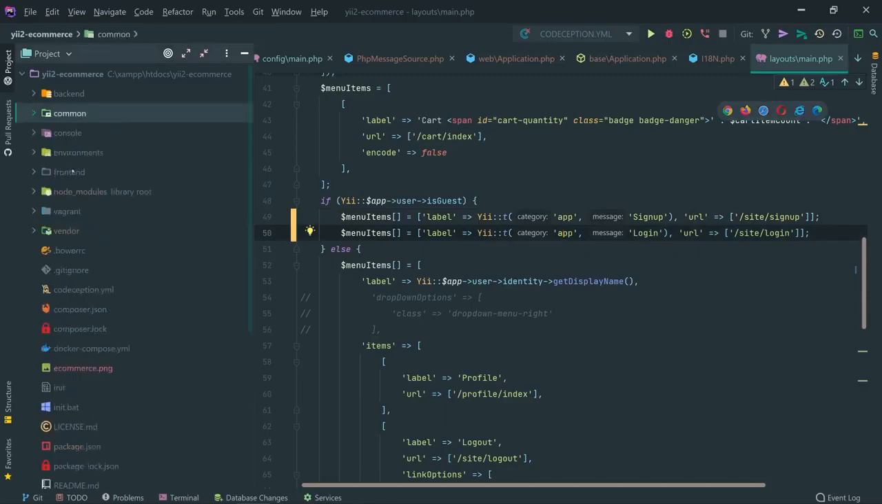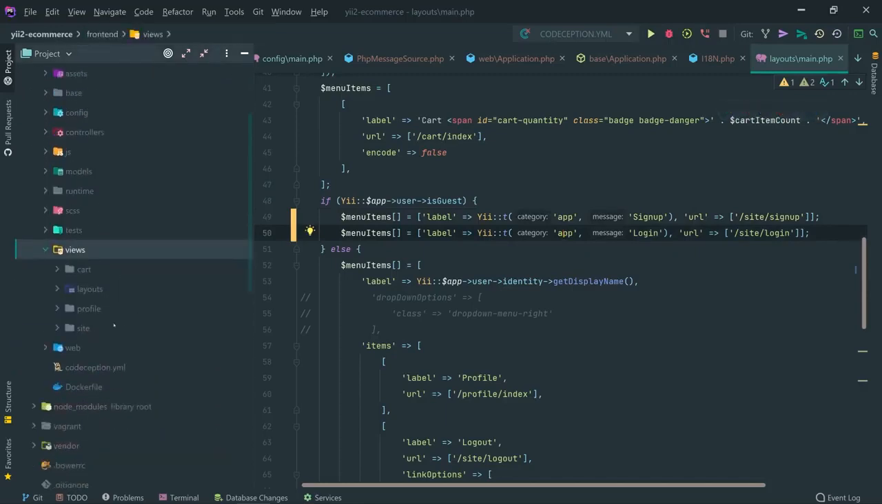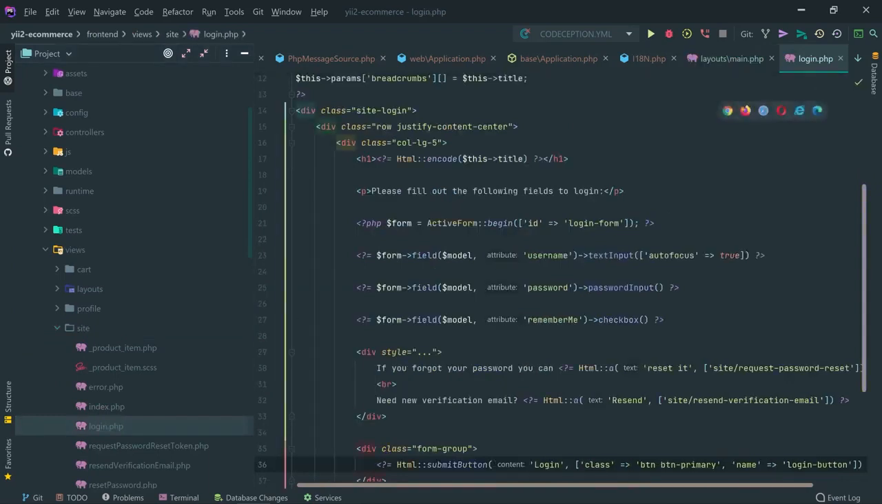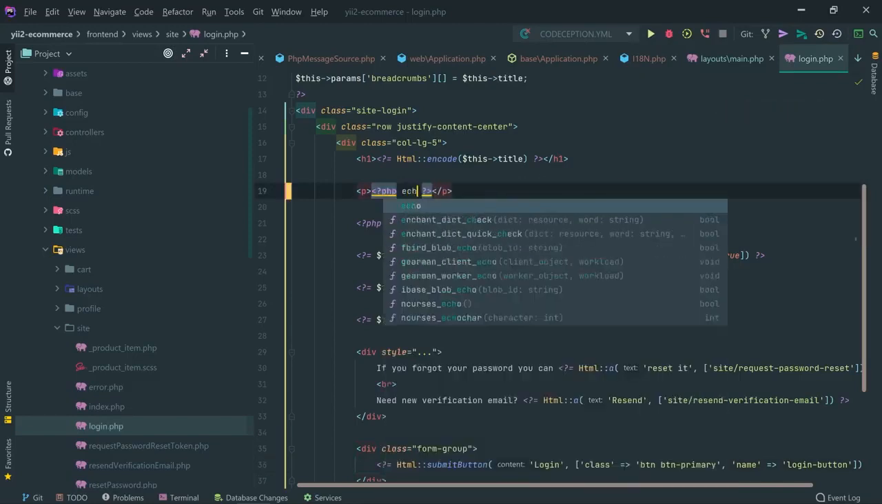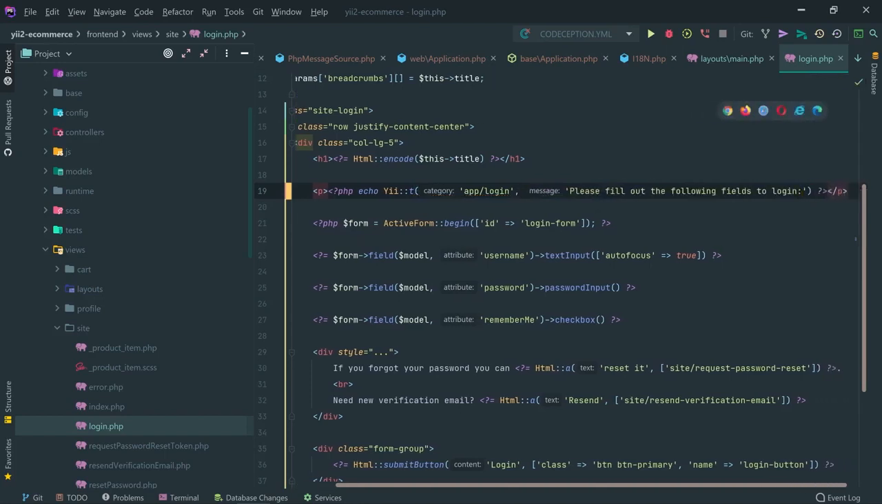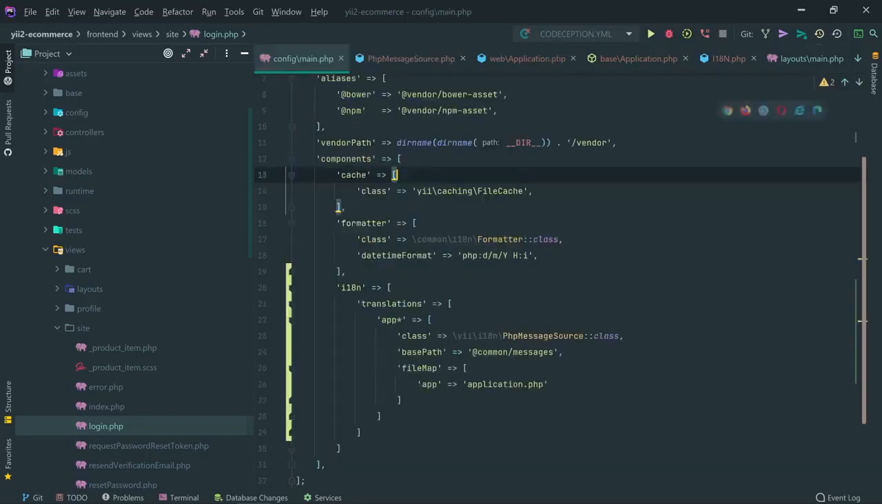But if we go in the front end views site login, and we specify right here, for example, please fill out the following fields to login. Okay, I can make this translatable, echo Yii::t with app/login. So this is a subcategory, and I'm going to specify right here this text with the app/login. And right here in the common config, I'm configuring all the categories which start with app.